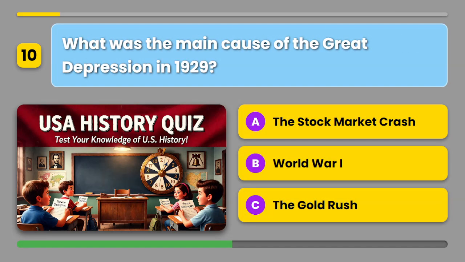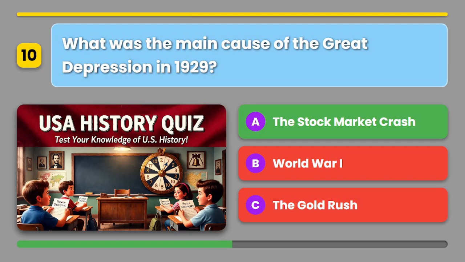What was the main cause of the Great Depression in 1929? A. The stock market crash. B. World War I. Or C. The gold rush. The correct answer is A. The stock market crash.